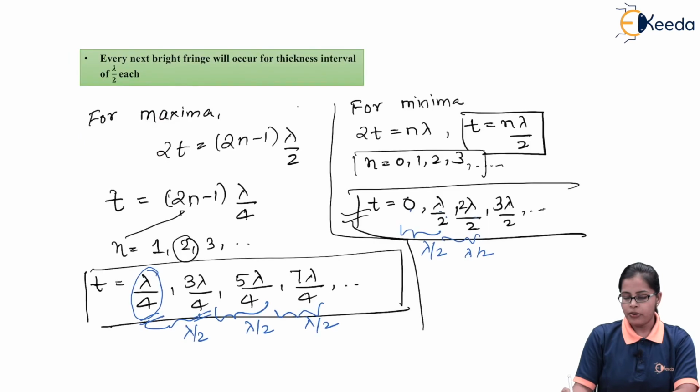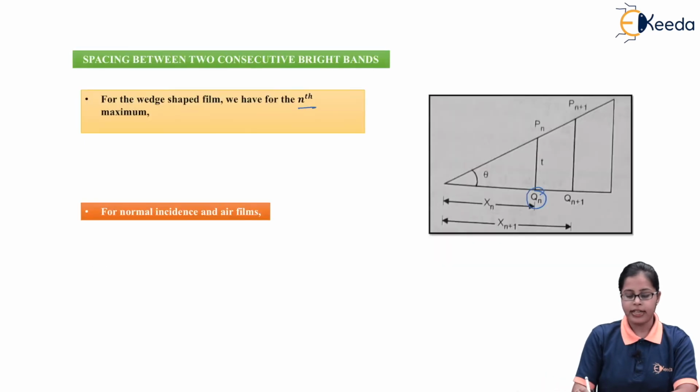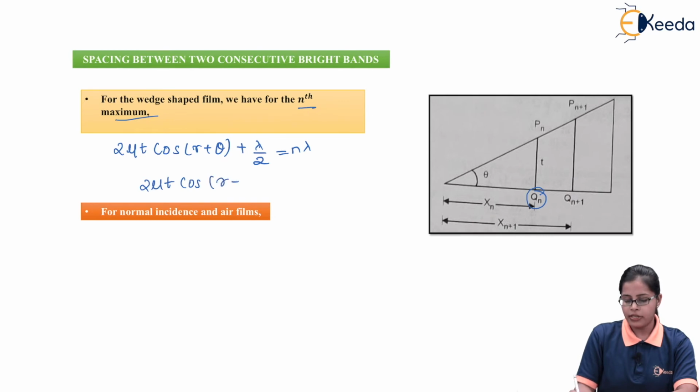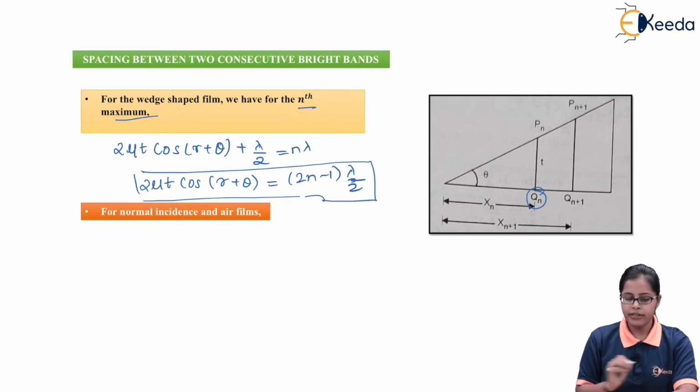When we talk about the nth bright band, that is the nth maxima for the wedge shaped film, we can write the condition for maxima, as we are aware, as 2 mu t cos of r plus theta, plus the additional path difference lambda by 2, is equal to n lambda. If we do the calculation, we get 2 mu t cos of r plus theta equal to 2n minus 1 times lambda by 2. So this is the condition for the maxima or the bright bands.